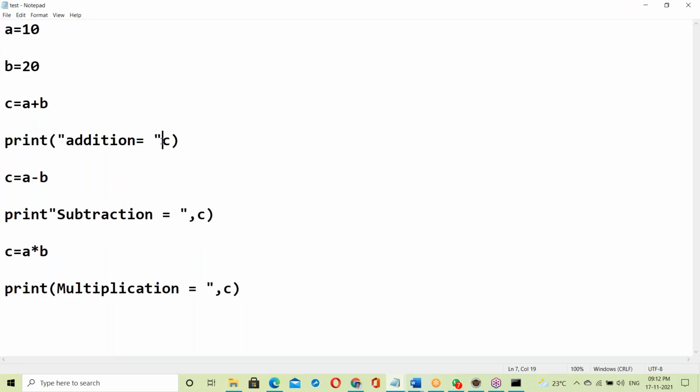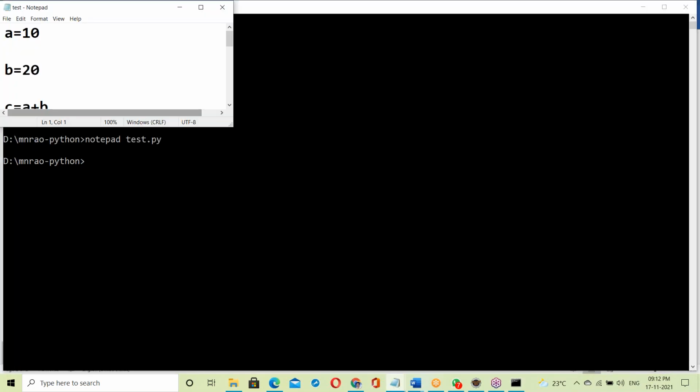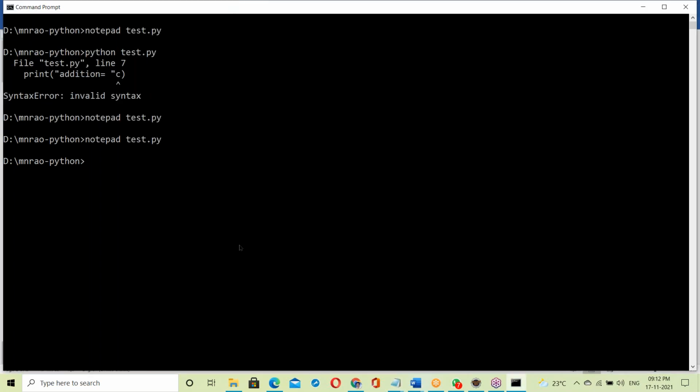The correction is done. Now run it. Now the next error: the 11th line error. Actually, still more errors are there, but it is not showing all the errors. Only one error at a time.